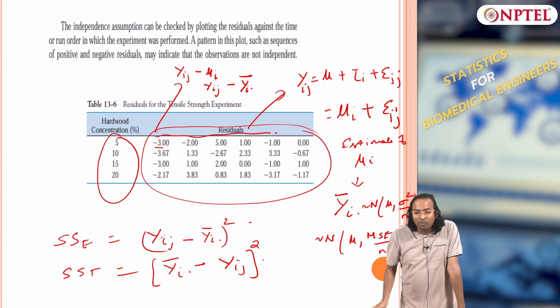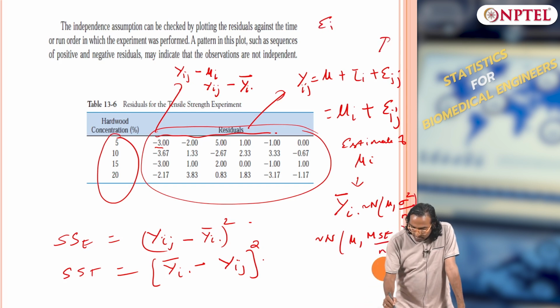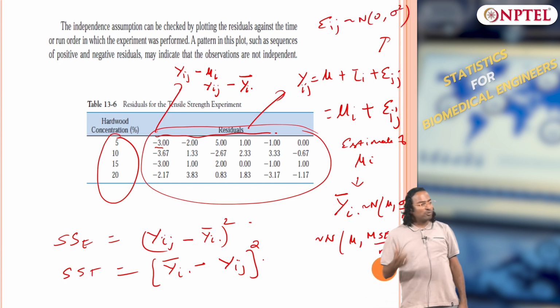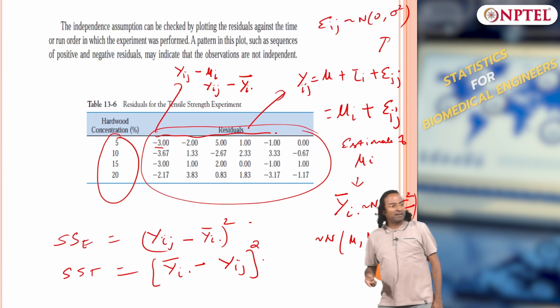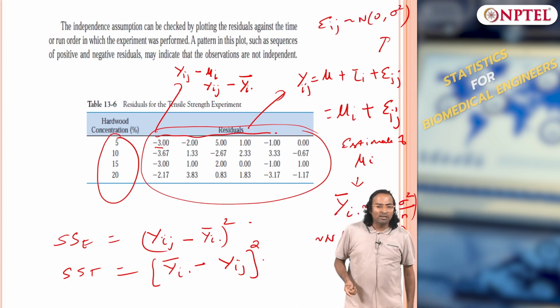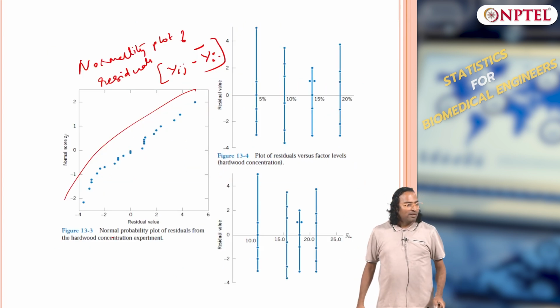What did we assume about epsilon ij? We assumed epsilon ij is normal with 0 comma sigma squared. When you take a sample mean, it will become sigma squared over n, but the true assumption about noise is 0 comma sigma squared. So the residual should also be normal.